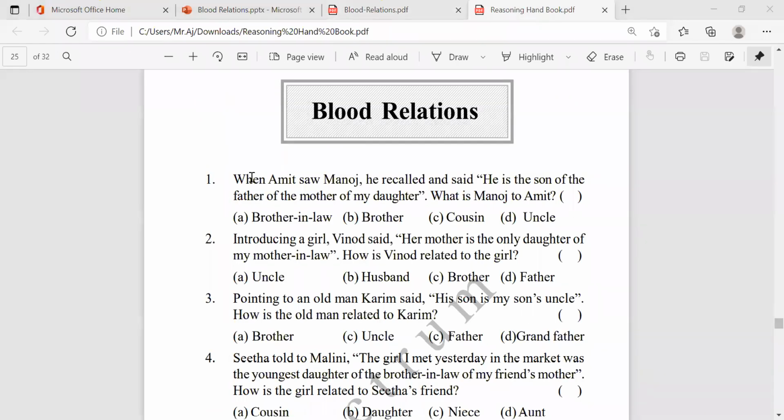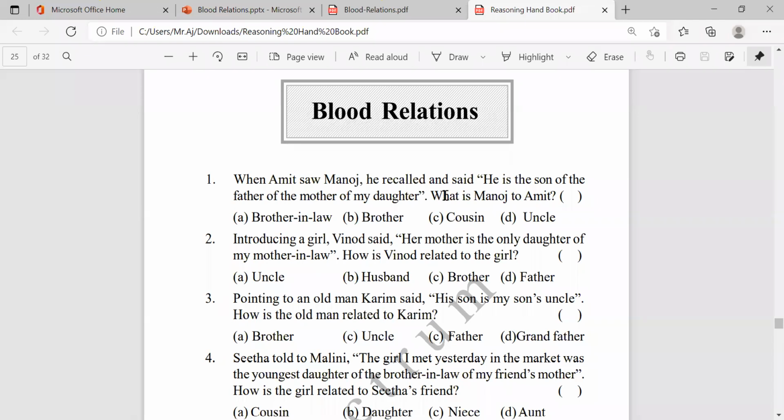Come to the first question. When Amit saw Manoj, don't judge here. Amit is male and Manoj is male. After reading this, you have to decide. He recalled. Who recalled here? Amit recalled, that means he is a male person. Manoj, he recalled and said, he is the son of the father of the mother of my daughter.